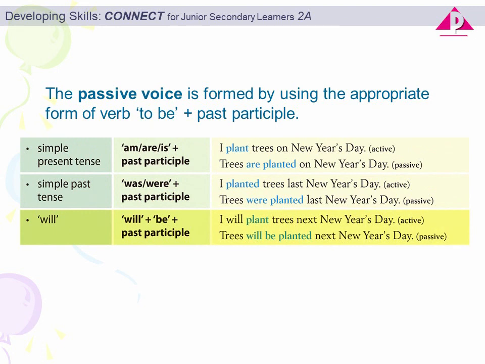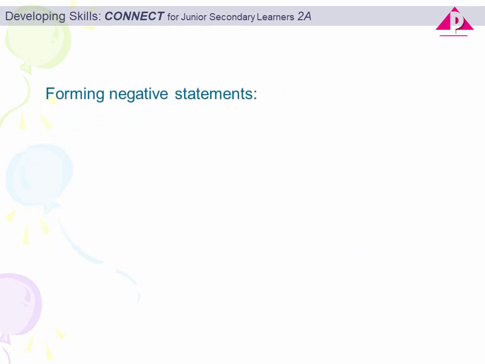For will, we use will be followed by the past participle. The following is an example. I will plant trees next New Year's Day becomes trees will be planted next New Year's Day when we change it into the passive voice. That is how you can form sentences with the passive voice.